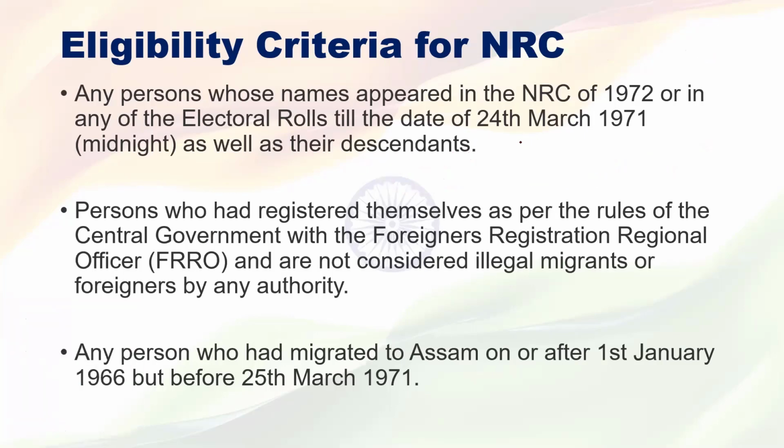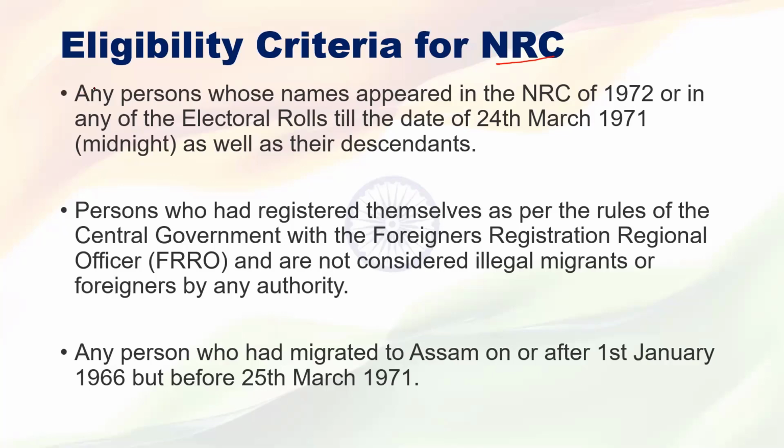That's why NRC is in current affairs. Then what happened? The government prepared one law based upon the NRC. The government laid out the eligibility regarding the updation of the NRC.